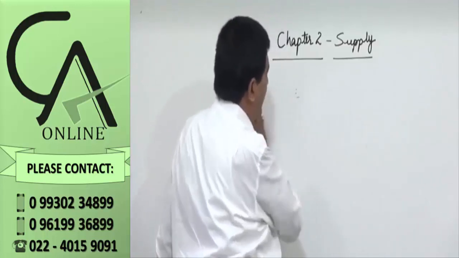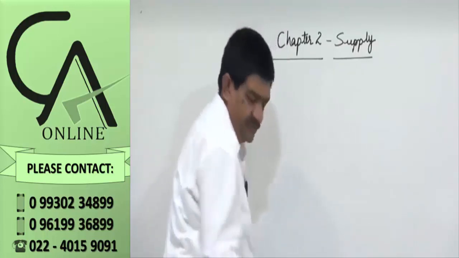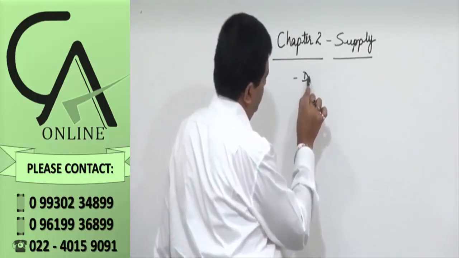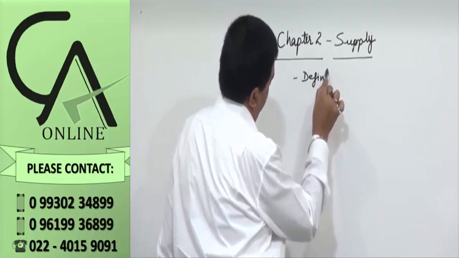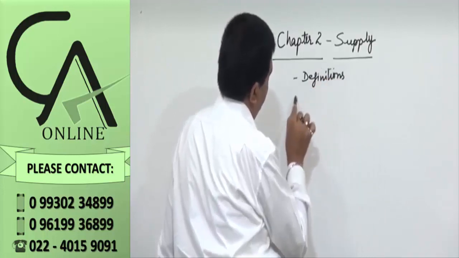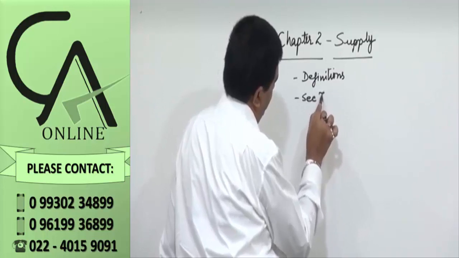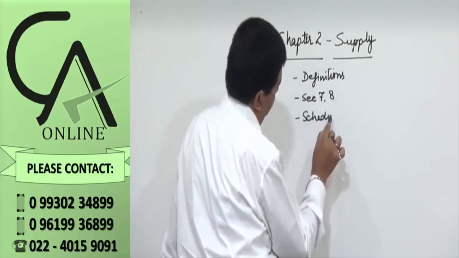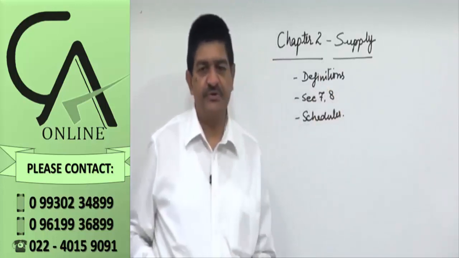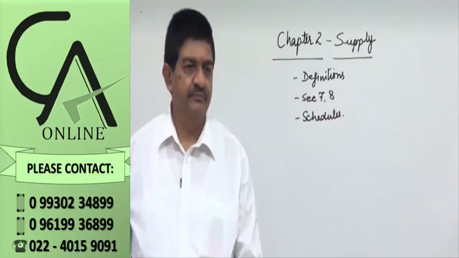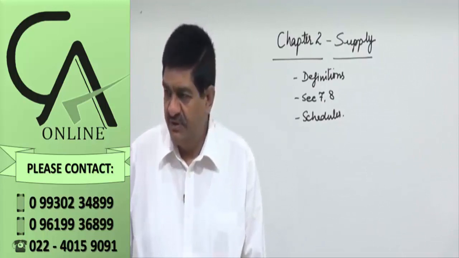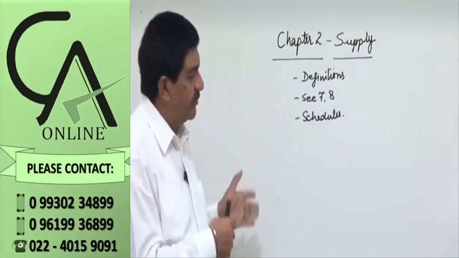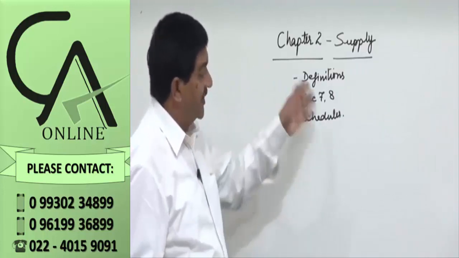Now, in this chapter, mainly we are focusing on a few definitions, then section 7, 8, and we are talking about schedules. We have a few definitions, not all 120 at one place, but what is relevant in this chapter?